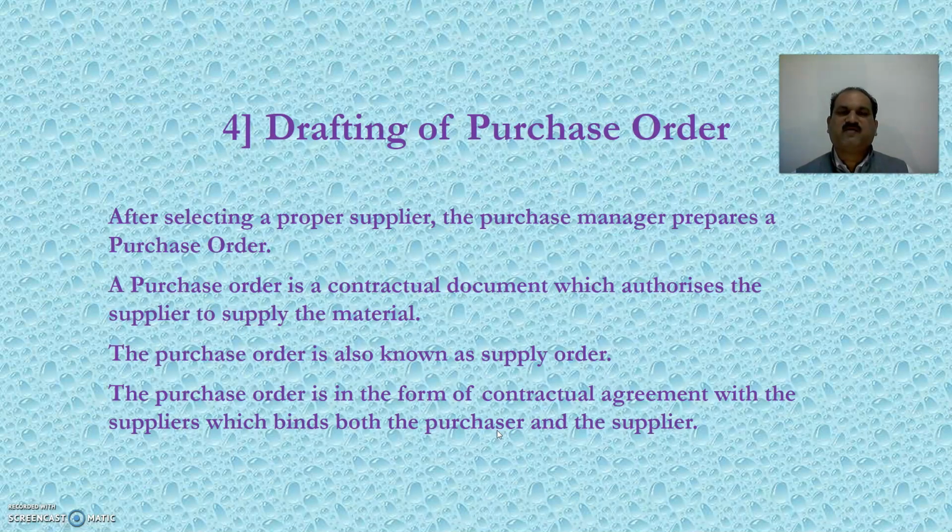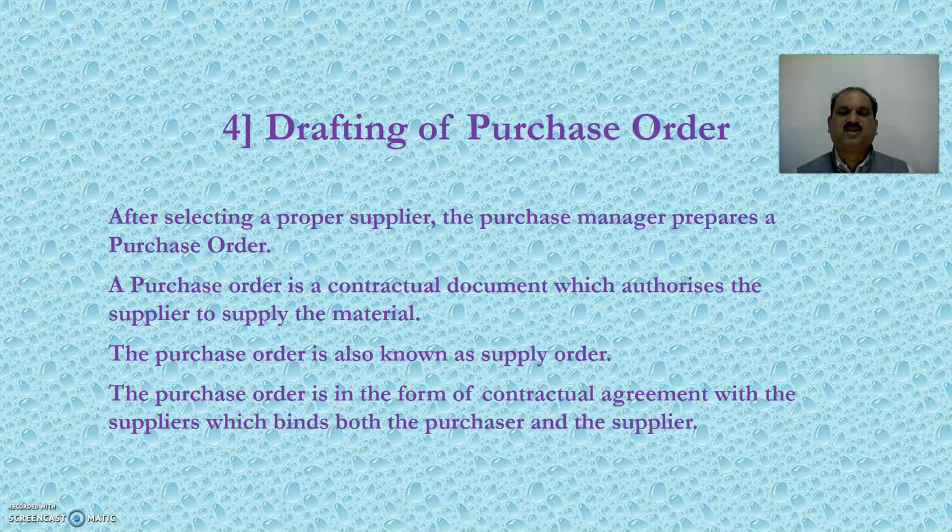Fourth step is drafting of purchase order. Now, this is the most important step in the purchase procedure. After selecting a proper supplier, the purchase manager prepares a purchase order. What is a purchase order? A purchase order is a contractual document which authorizes the supplier to supply the material. I repeat, a purchase order is defined as a contractual document which authorizes the supplier to supply the material. The purchase order is also known as supply order.